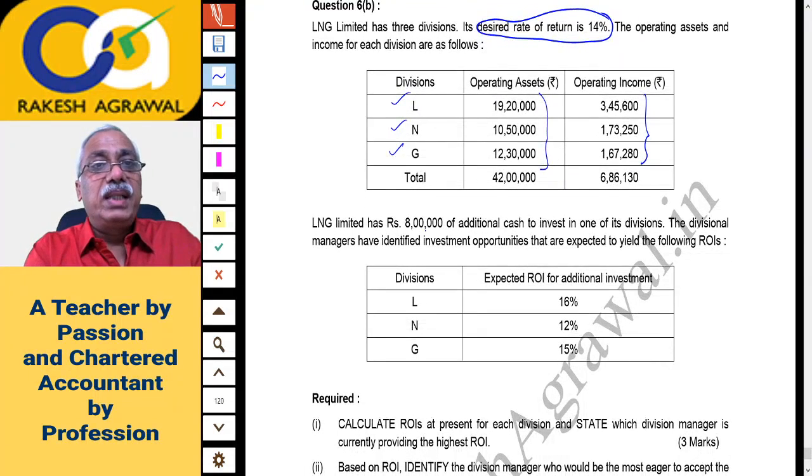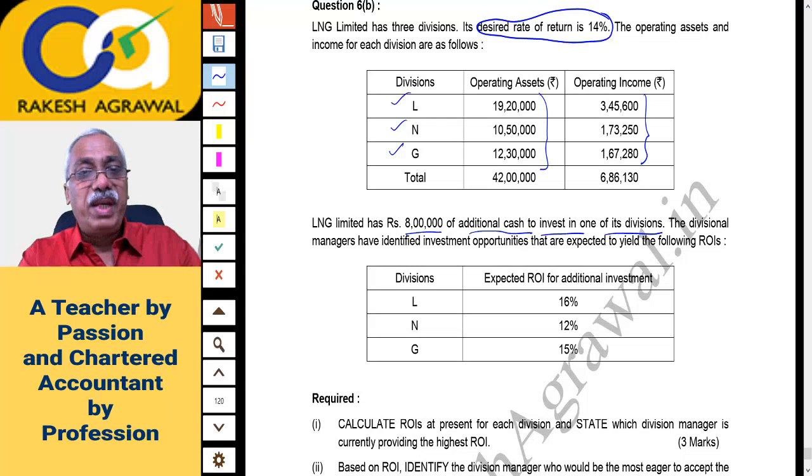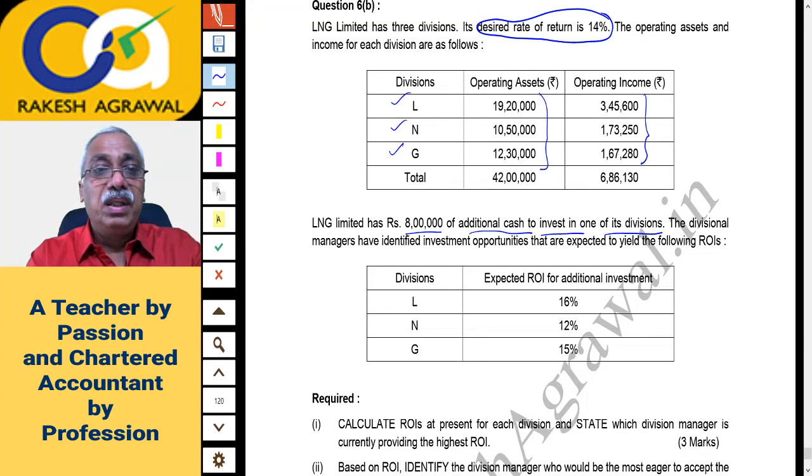LNG Limited has rupees 8 lakh additional cash to invest in one of its divisions. You have 8 lakh more to invest in either of the divisions, either L or N or G. The divisional managers have identified investment opportunities that are expected to yield the following ROI, that is return on investment.